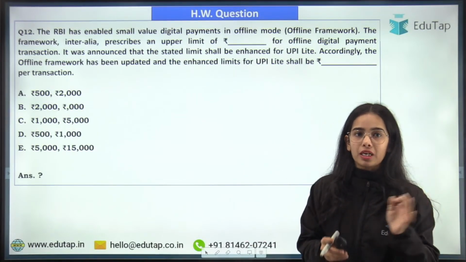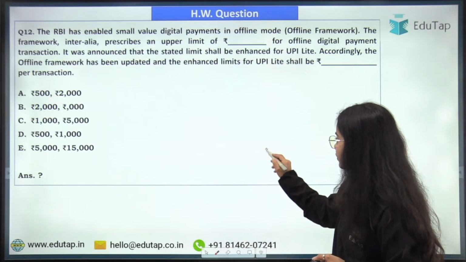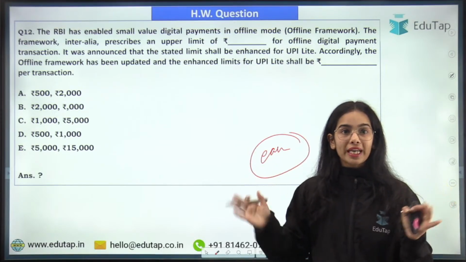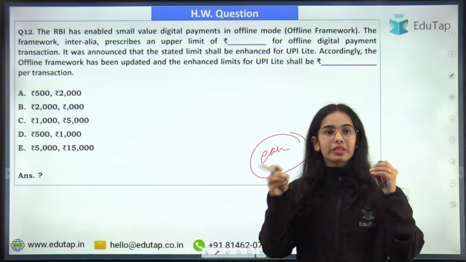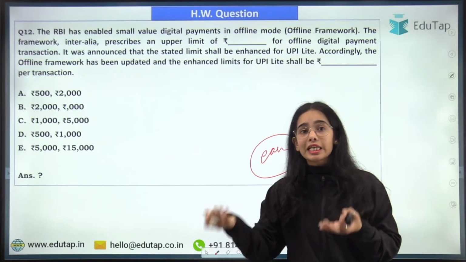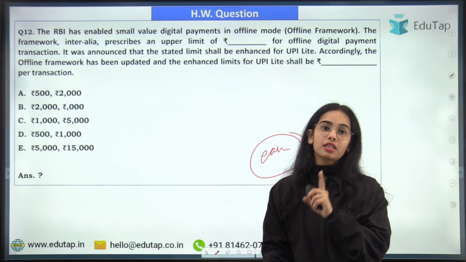Even in an easy question, let's say you are sure that you know about the UPI limits, you are very well read about the UPI limits, but you might misread the question and answer it incorrectly. So do not misread the question.